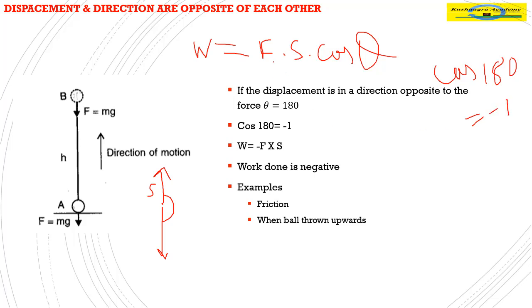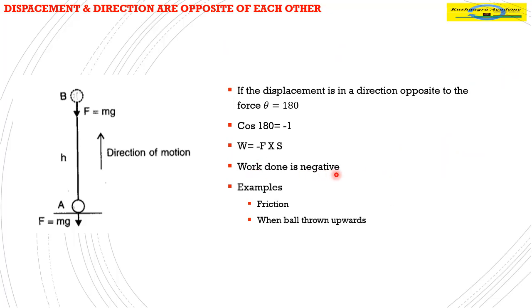Hence the work done will be F into S into minus 1. F is mg, S is h, so mgh into minus 1 gives minus mgh. So if the displacement is 180 degrees opposite to the direction of force applied, work done is said to be negative.